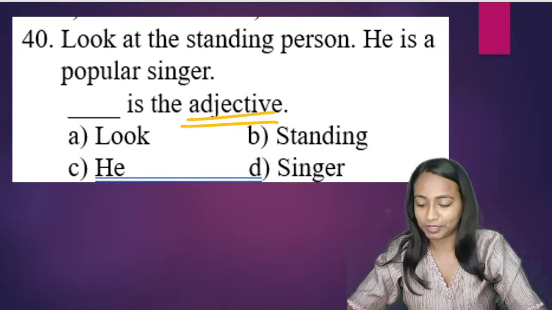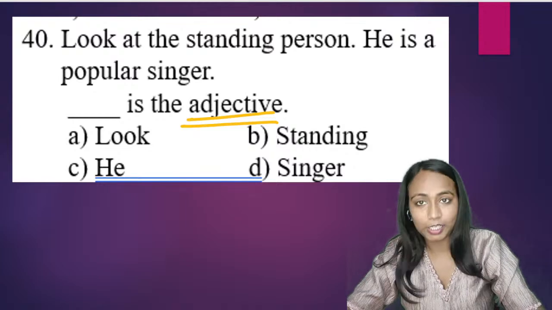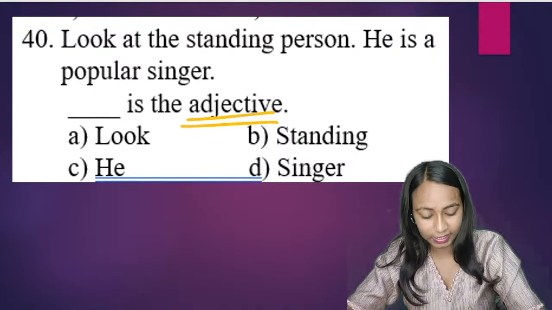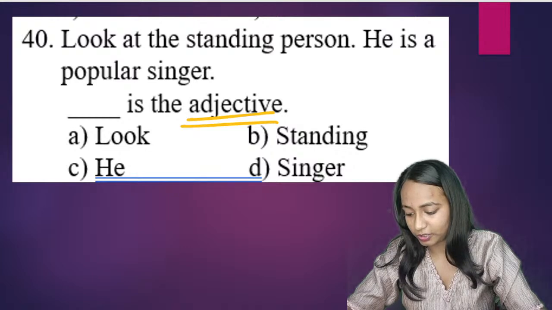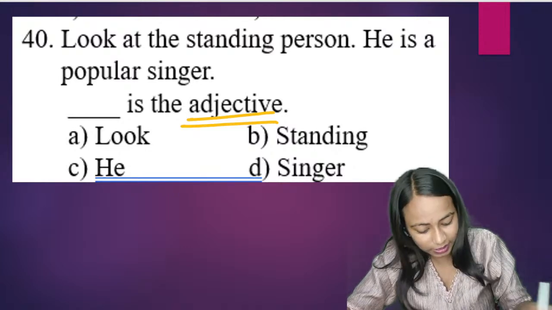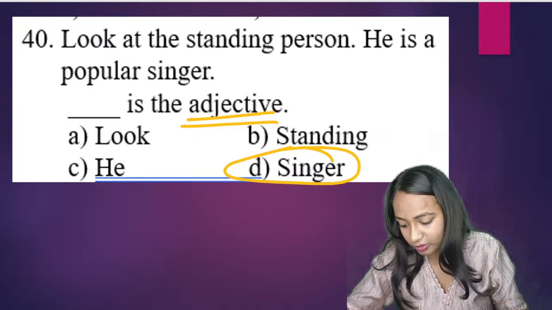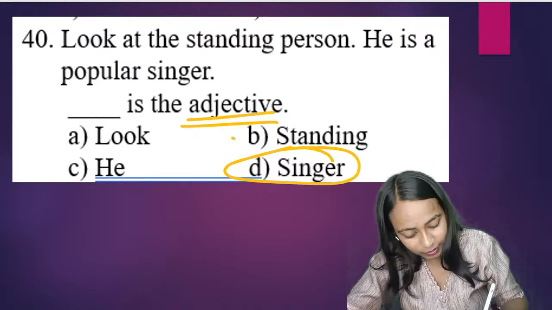Look at the standing person. He is a popular singer. Adjective. Look, standing, he, singer. Good. Shlok is right. Avni is right. Then Kanishka is also right. Abhijit is also correct. Vaibhav, beta D nahi hoga. How is singer adjective? Singer is not adjective. What will be the right answer?